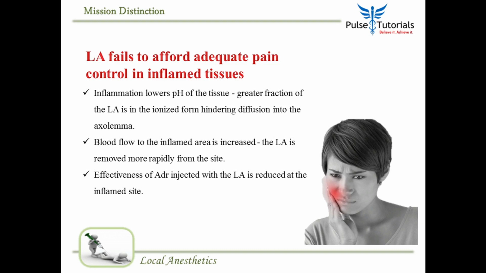And the adrenaline injected along with local anesthetic is not a good vasoconstrictor at the inflamed site. And some people also believe that some of the inflammatory products directly oppose the action of local anesthetic, and that's the reason why local anesthetics are not good pain controllers in inflamed tissue.